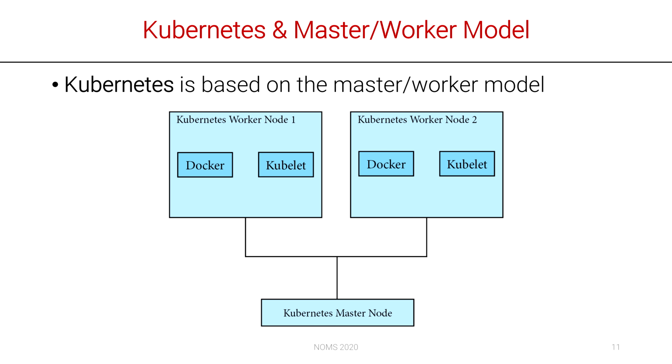Kubernetes is based on the master worker model. In this model, worker nodes are controlled by master nodes through a daemon. So, the role of a worker node is to deploy containers assigned by master nodes. On the other hand, master nodes do not execute containers, but manage worker nodes and check the state of the cluster. External applications like Megalos can only interact with the cluster through APIs that are exposed by the master node.